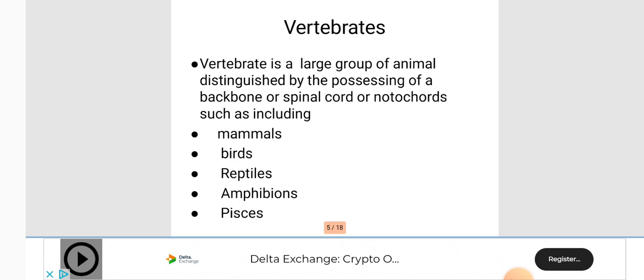For example, mammals, any one of the mammals; birds, any one of the birds; reptiles, snake, crocodile, etc.; amphibians, Rana; and then fishes.